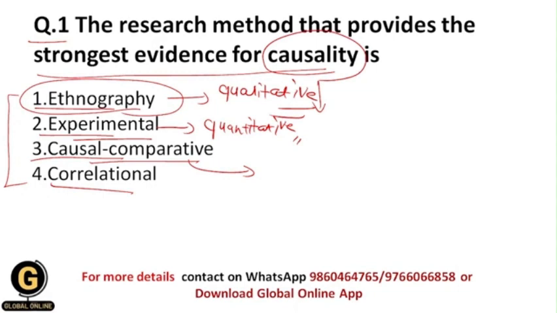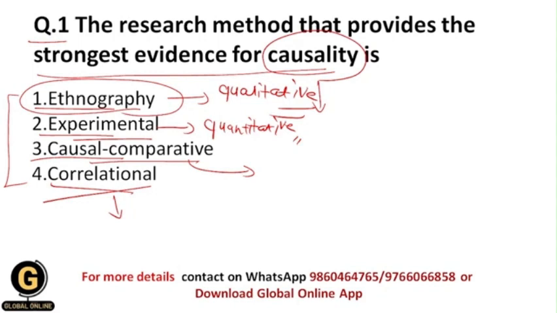Within the correlational research method, we are going to assess or identify the correlation between the variables. Basically there is a correlation between the variables which already exists over there, and we are just going to identify the correlation between them.